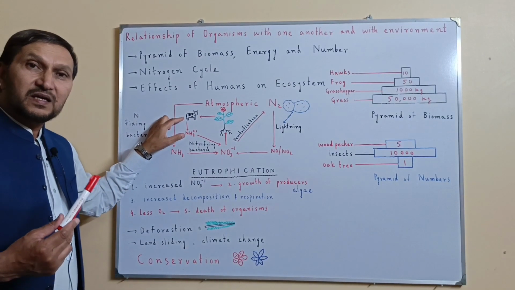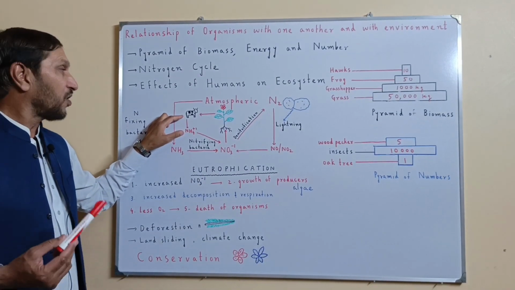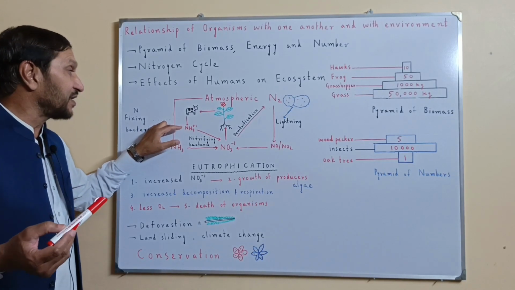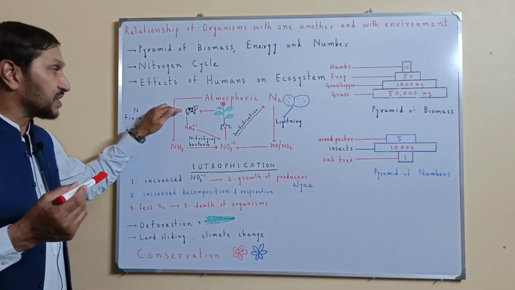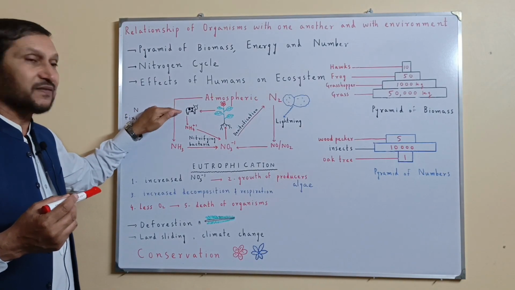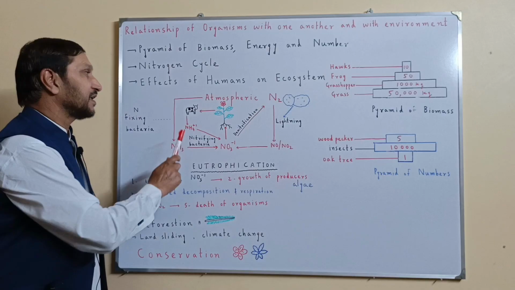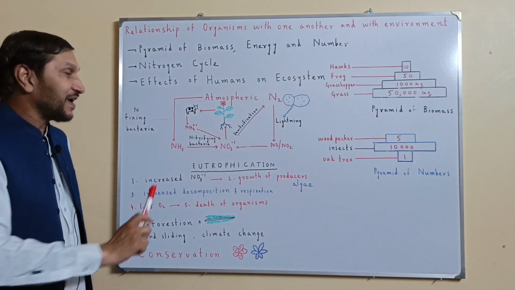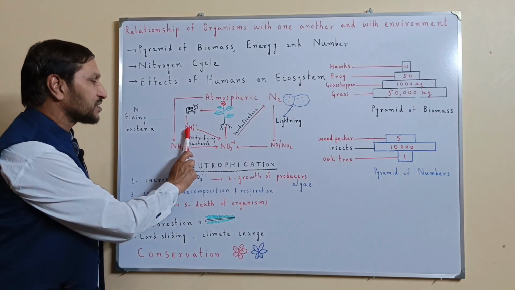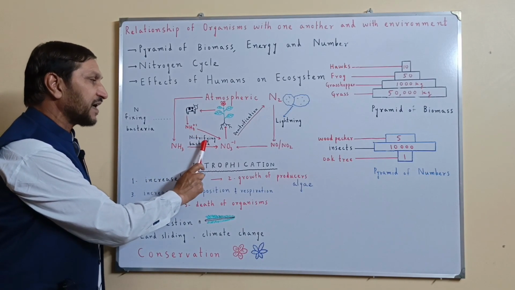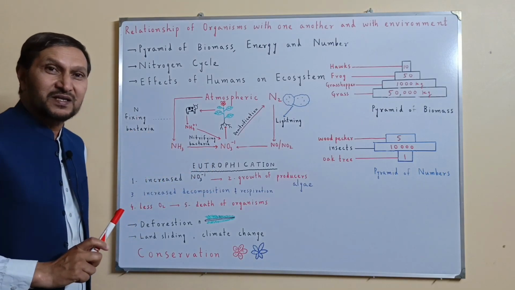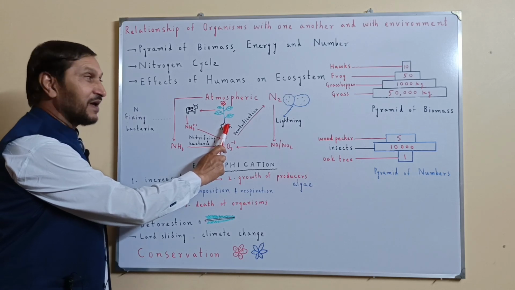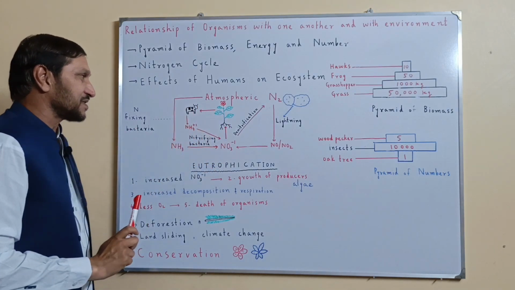These decomposers, bacteria or fungi, act on the waste products or the dead bodies of these animals, and they convert them into ammonium ions. Then the ammonium ions, by the action of the nitrifying bacteria, are converted into nitrates. So either the ammonium ions or the nitrate ions are once again absorbed by the plants, and in this way the nitrogen cycle repeats.